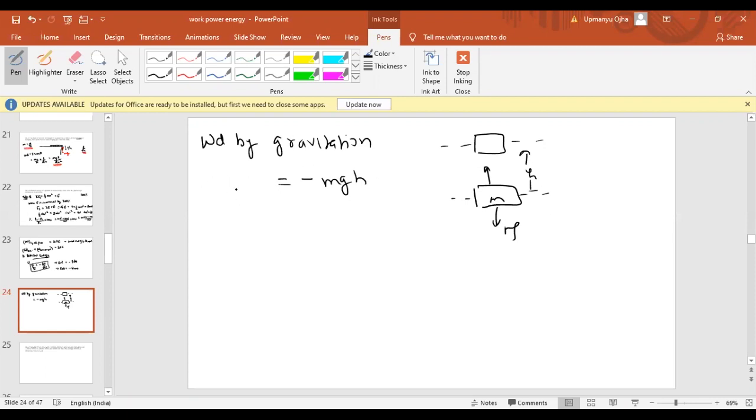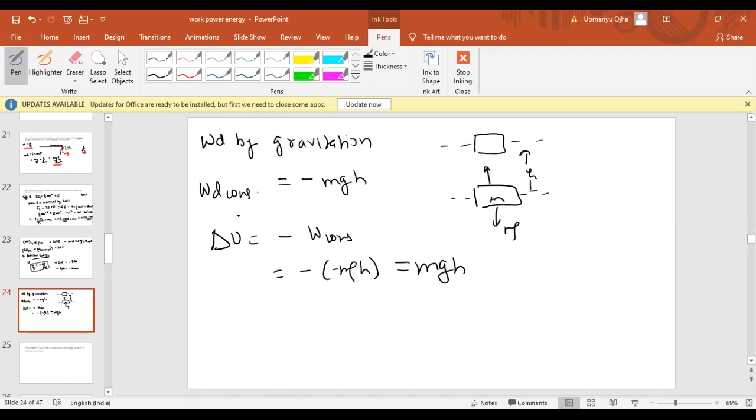Now this gravitational force is a conservative force. So the work done by the conservative force is minus mgh. The change in potential energy delta U must be equal to minus the work done by the conservative force, which means minus of minus mgh, so the change in potential energy is mgh. One more sign convention: if the body is displaced in the positive direction, the potential energy increases, and when it is displaced in the negative direction, the potential energy decreases.